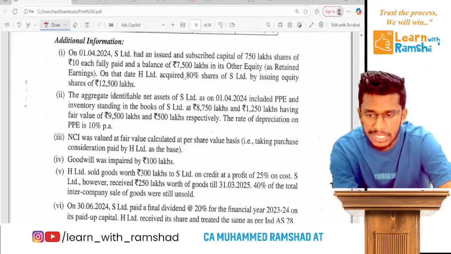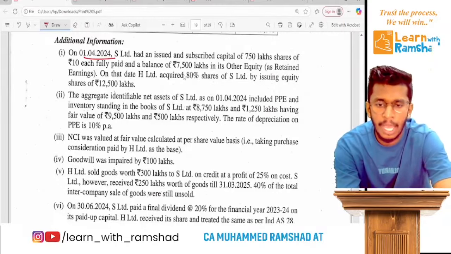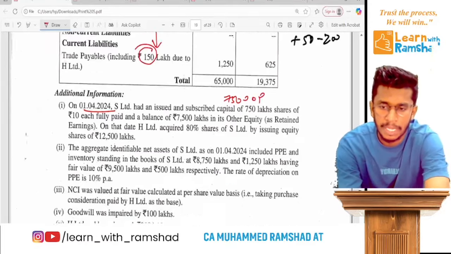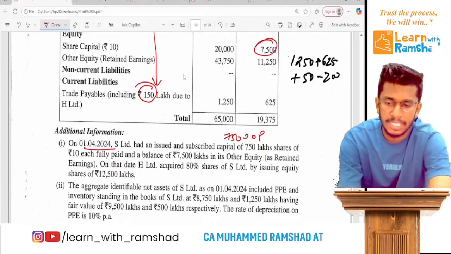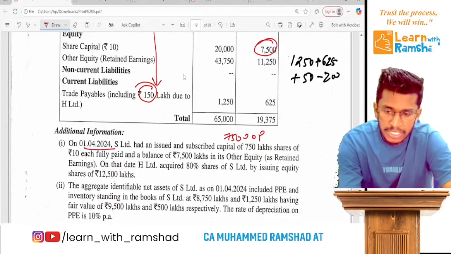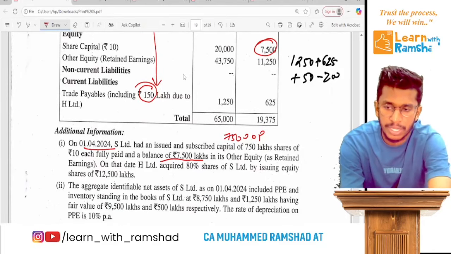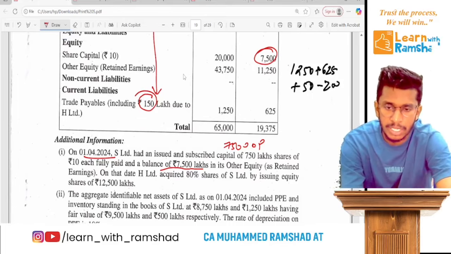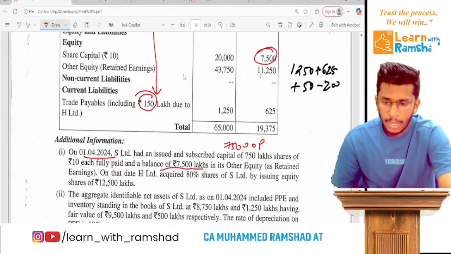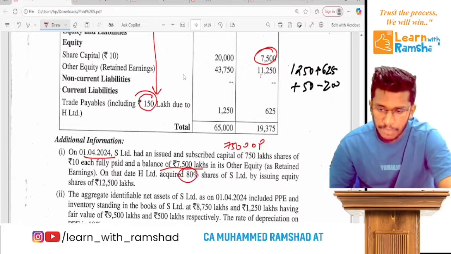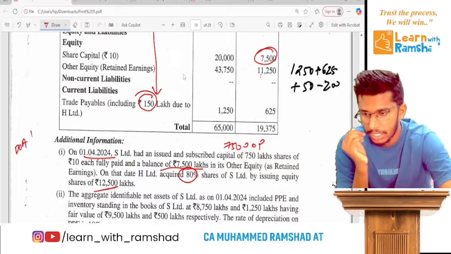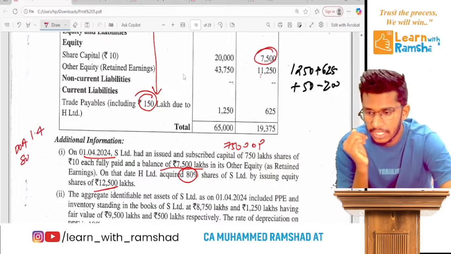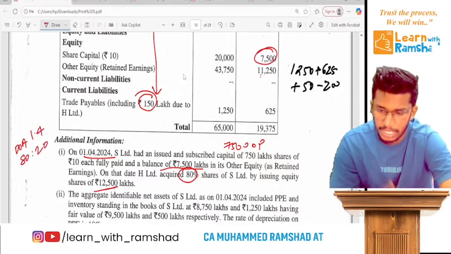Ready? On 1st April 24 they have an opening share capital of 7,500. That's the opening share capital. Closing share capital is also the same. That means no post share capital. Now on 1st April they have 7,500. That's an opening balance, 7,500. Now H Limited acquired 80% stake for 12,500. That's the cost. So here the question is 1/4. Percentage is 80/20. Clear? So that's it.